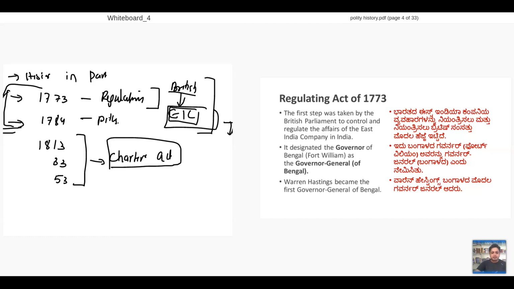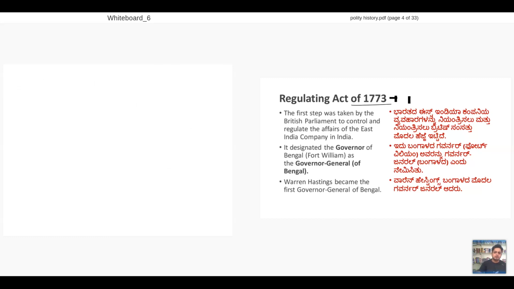So let me start with the 1773 Act. Before coming to the 1773 Act, I will give you an explanation: the background for the 1773 Act. What is the background? Look at this. This is the background.